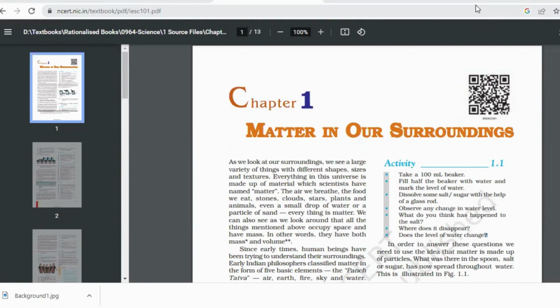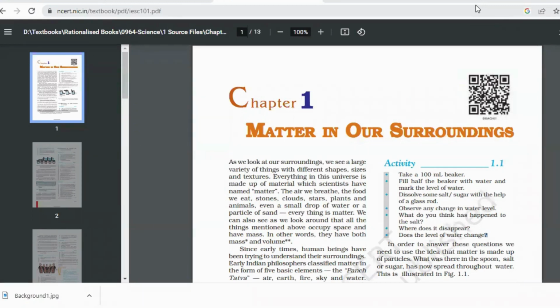Then comes biology. Biology, everyone knows, right? Bio means life. Logy means study. Wherever the word logy comes, it means studying. So the study of life is biology. Okay. So these are the three branches.